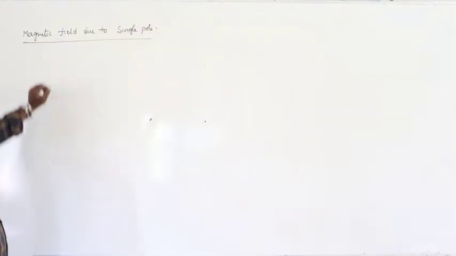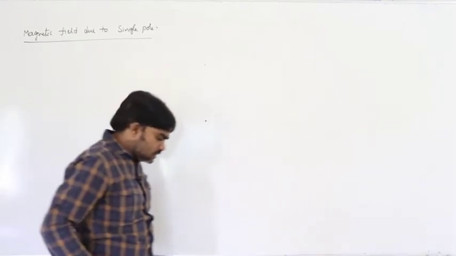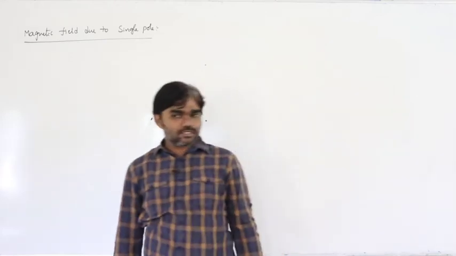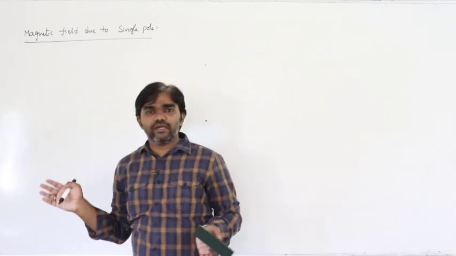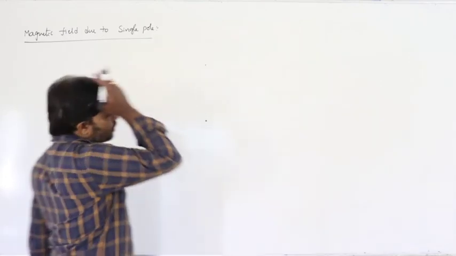Actually, here is the magnetic field due to a single pole, but single poles, monopoles, do not exist. But if it were possible, how can you calculate the magnetic field due to a single pole? So, coming to the point.